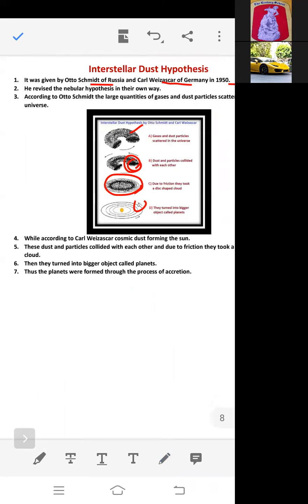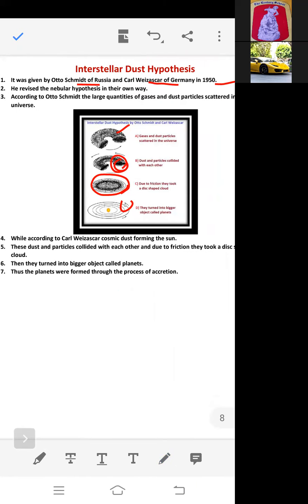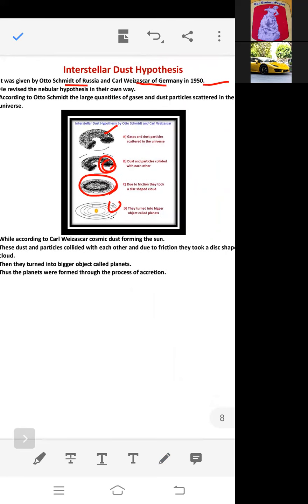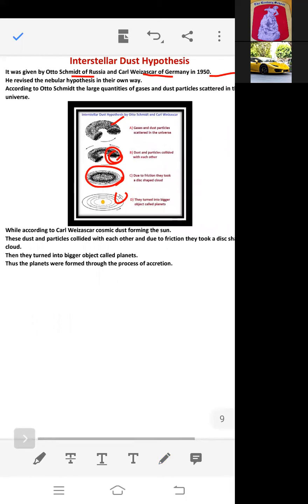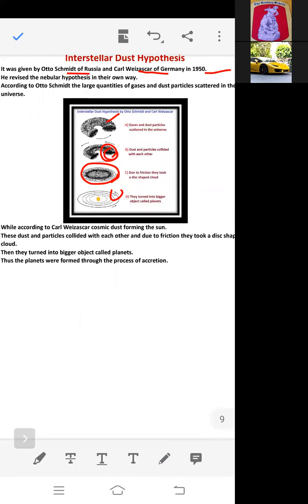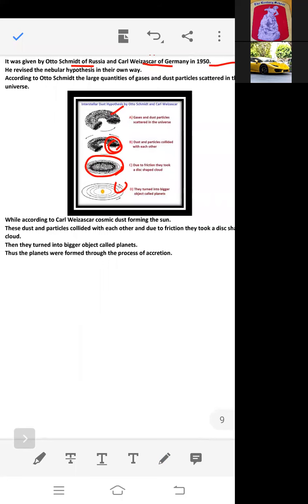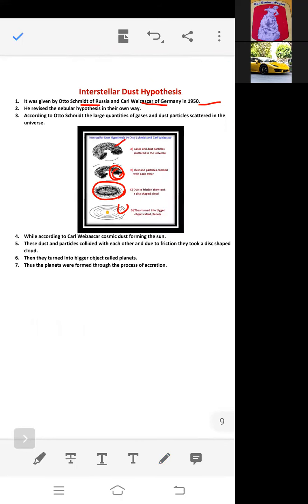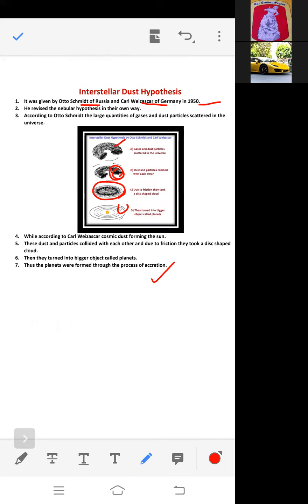So what was the theory? According to Otto Schmidt, large quantities of gases and dust particles were scattered in the universe, while according to Carl Weizsäcker, cosmic dust formed the sun. These dust and particles collided with each other, and due to the friction, they took a disc-shaped cloud. Then they turned into bigger objects called planets. Thus, the planets were formed through the process of accretion. Right? This is the interstellar hypothesis given by Carl Weizsäcker and Otto Schmidt.